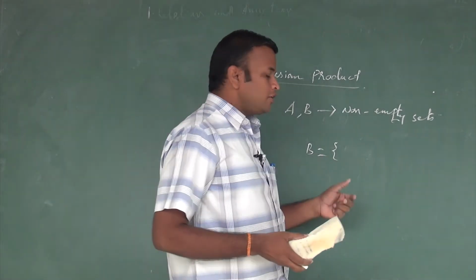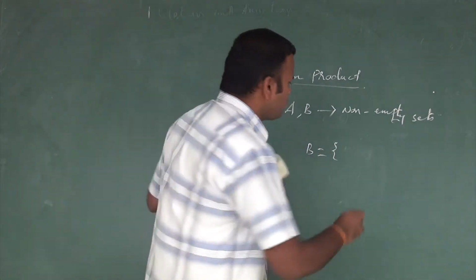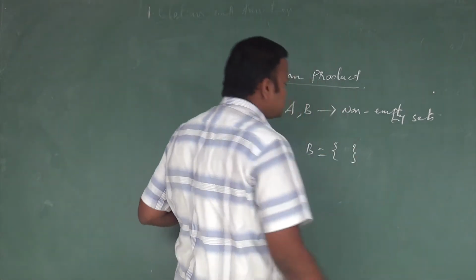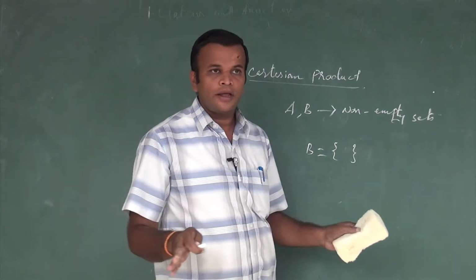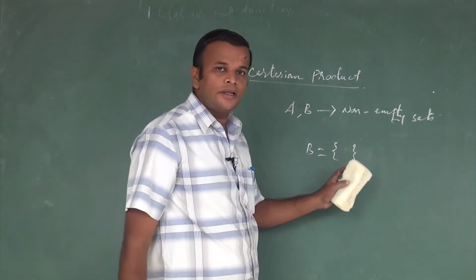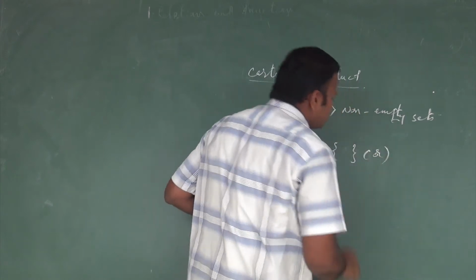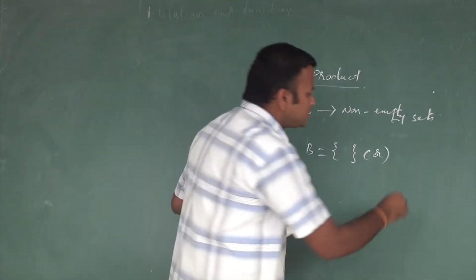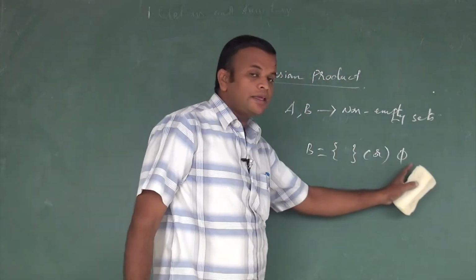So we say it is an empty set, because the set contains no elements. We write two braces with no element inside, or using the symbol phi, this is the empty set.